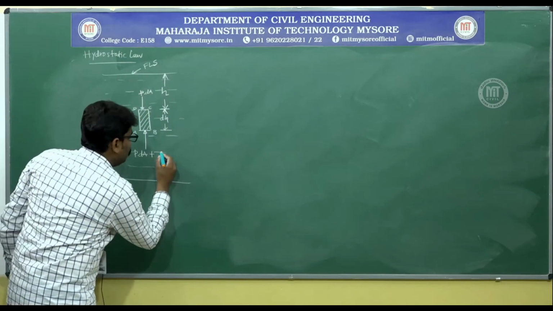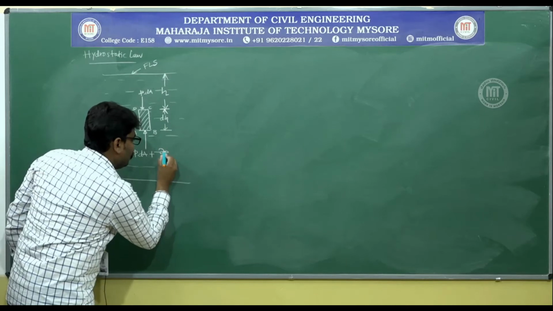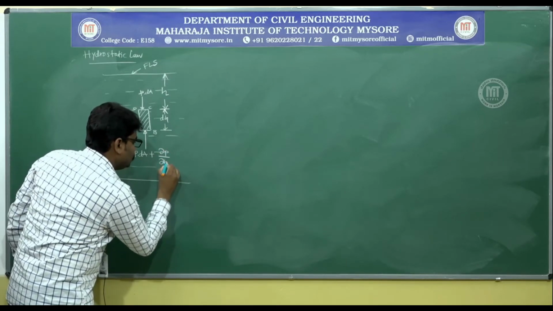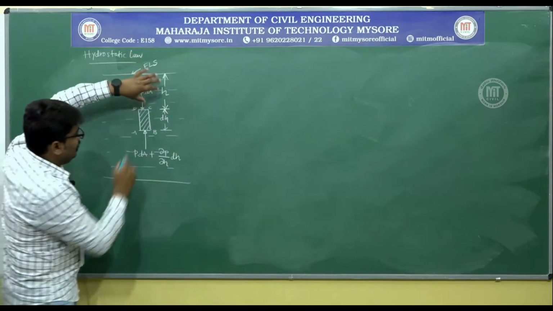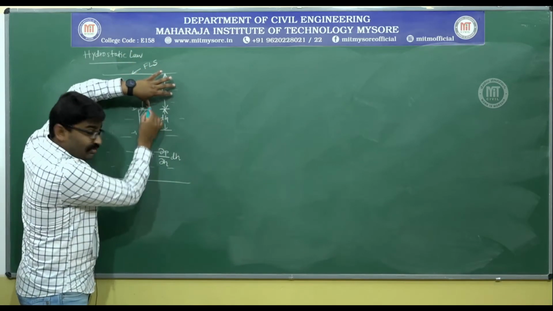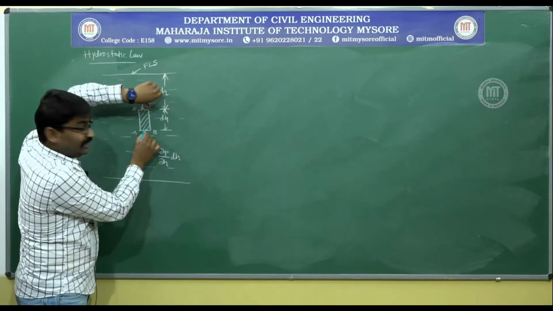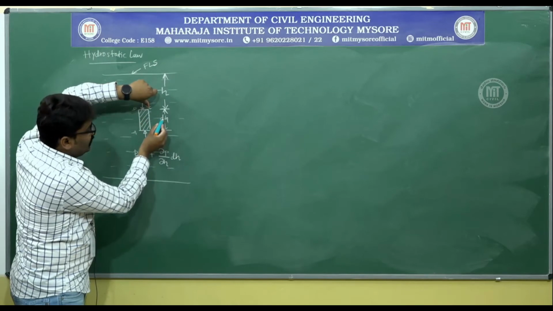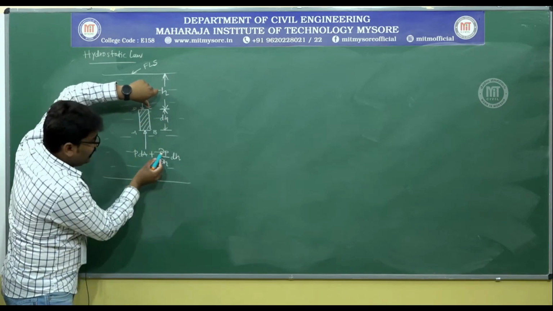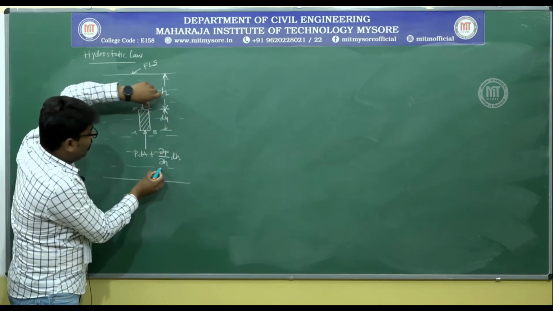So, it is dou P by dou H for a height of dH. Pressure keeps on increasing with respect to variation in height, starting from here till the time you reach this point. That I have shown as dou P by dou H.